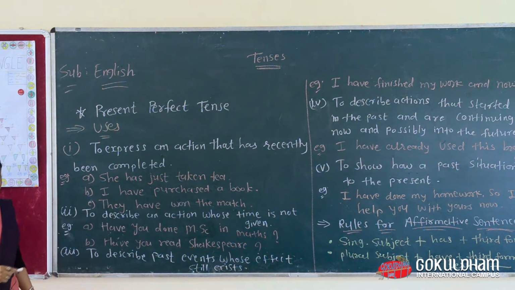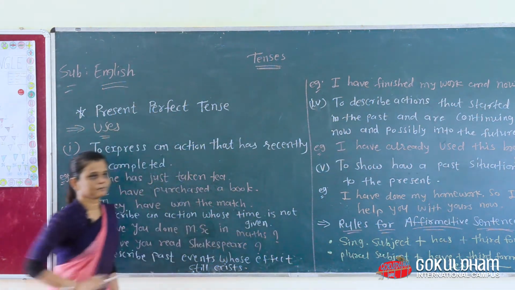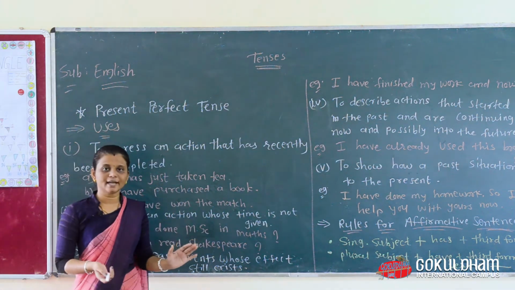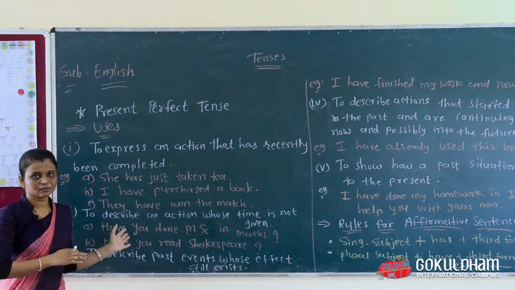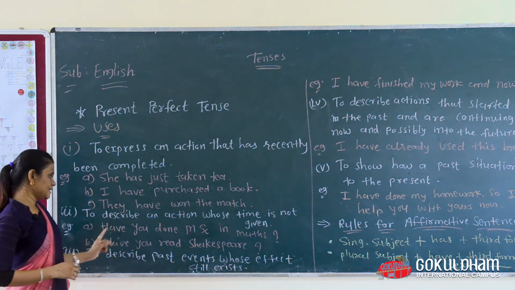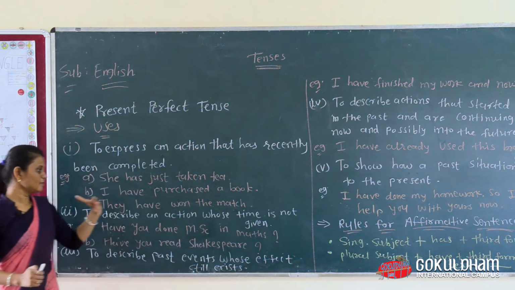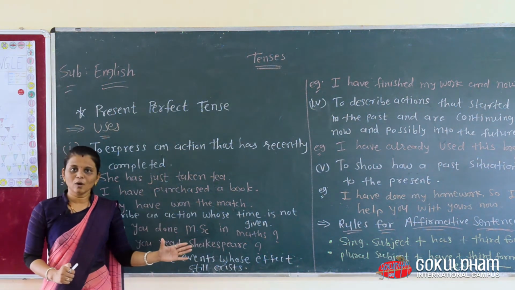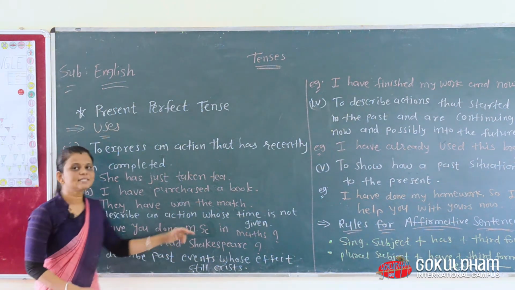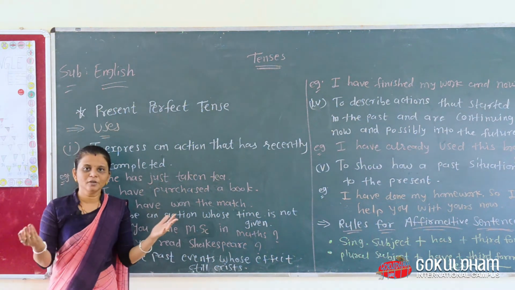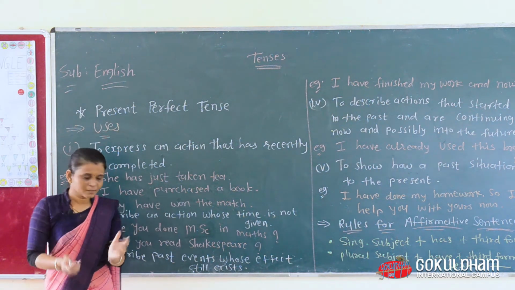The next rule is to describe an action whose time is not given. Whose particular time is not given, at that time also we use this tense, or you can ask a question using this tense like this. Have you done MSc in maths? The time when the action was over is not given here, but you can ask this question. Have you read Shakespeare? They ask you, but when you read it is not given. You just ask using this tense, have you read it?